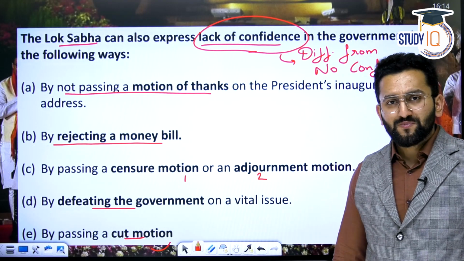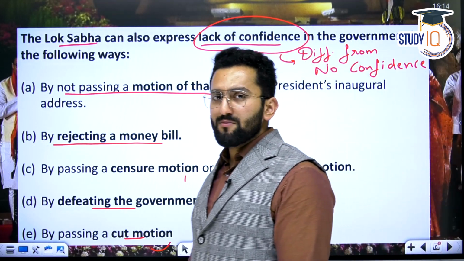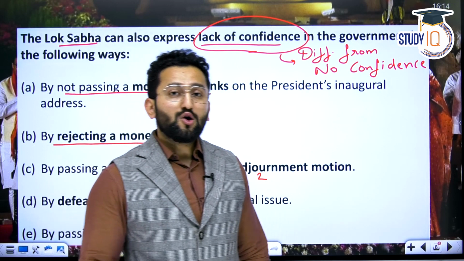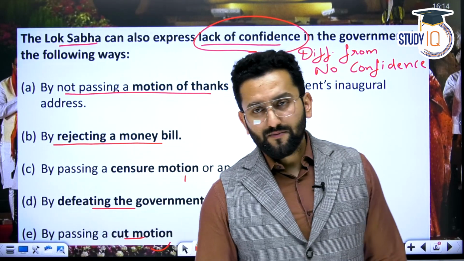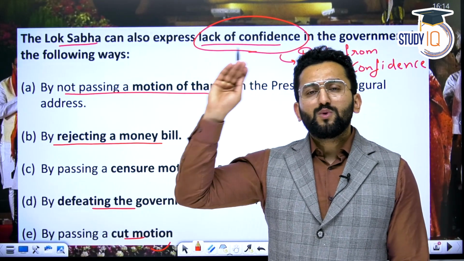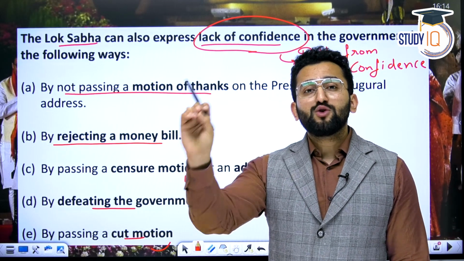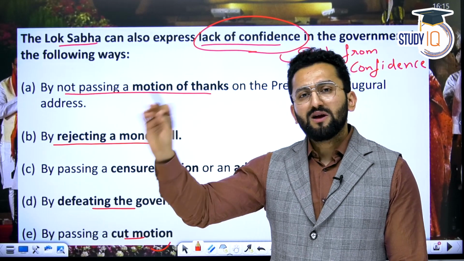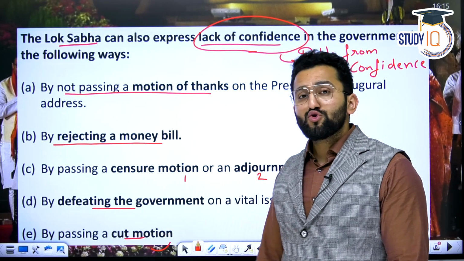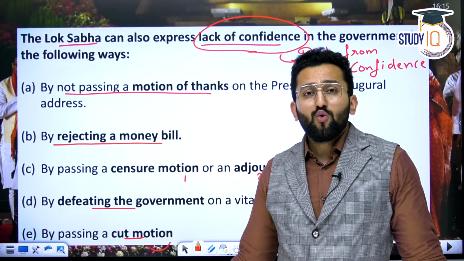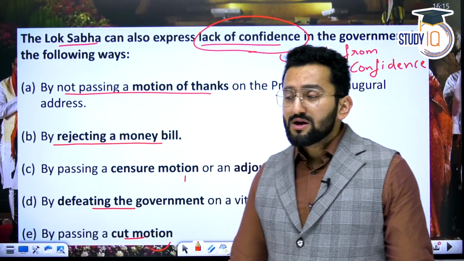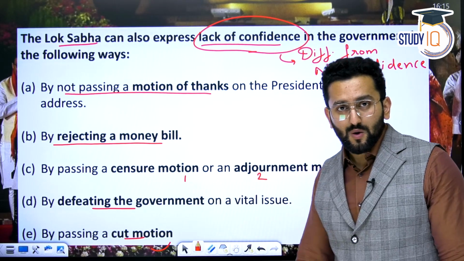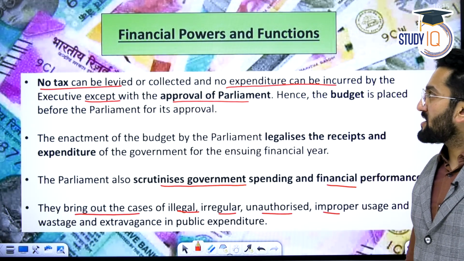By passing cut motion. Cut motion happens during the budget process. I told you, economy cut, policy cut, token cut. Cut motion is like we are not happy with the amount which you have given for this particular purpose. We are not happy with the policy you have mentioned in the budget. So if cut motion is passed, it means your own people are not supporting you. So it shows lack of confidence. Okay.